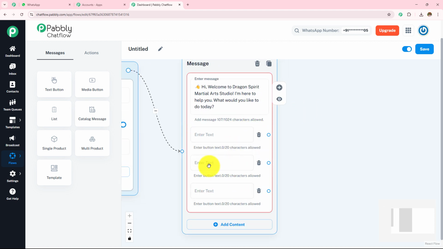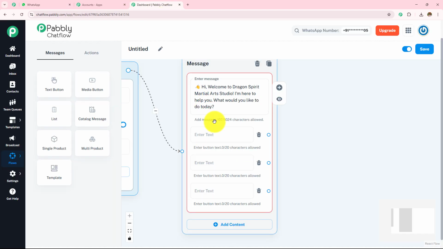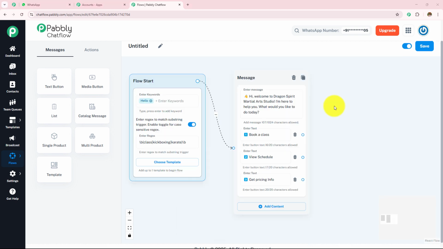Now here, as I'm going to add the buttons, I'm going to send the buttons in this message. So I'm going to add 3 buttons, and then I'm going to write the values just like in this message. I want to provide book a class, view schedule, get pricing info. So here I'm going to quickly add 3 buttons. So here I have added 3 buttons: book a class, view schedule and get pricing info.